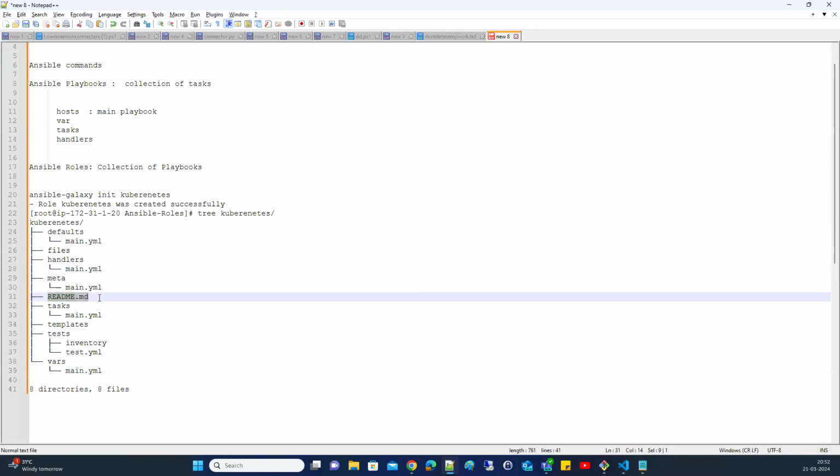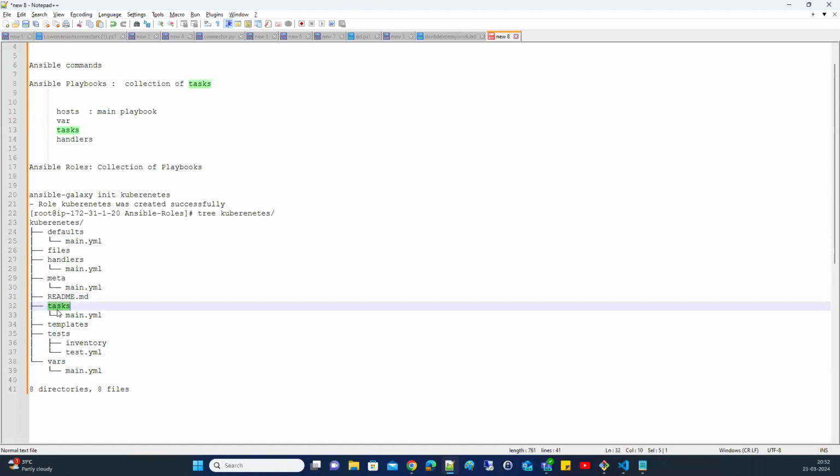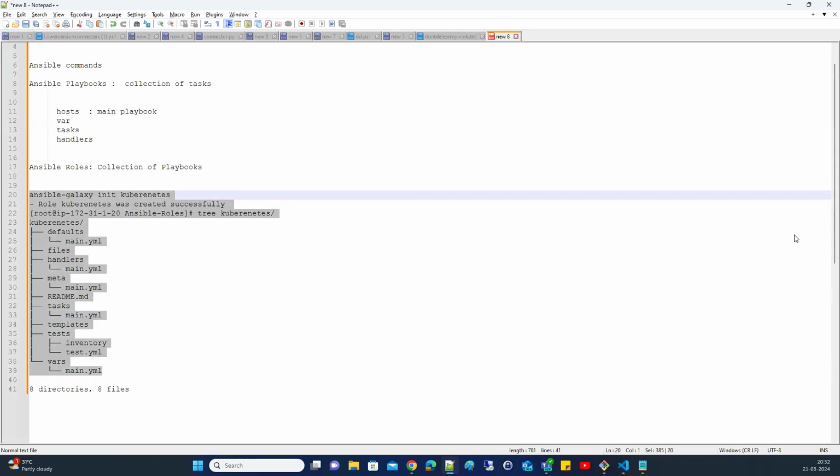You have a readme.md file, which is helpful to explain why this role exists. Tasks has a main.yml file. Templates. If you want to copy some files, you can keep them in the files section or templates section. And you have tests. If you want to run some test cases, test playbooks, and you have the vars section, if you have any variable to use. So can you note down the structure? Okay, just note it down.